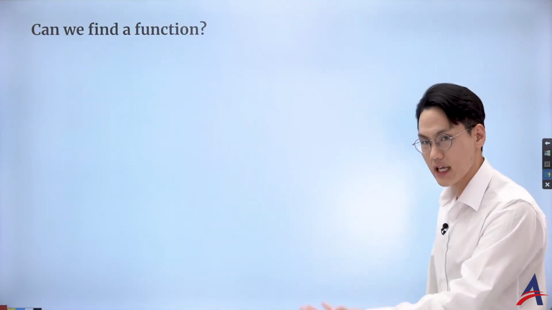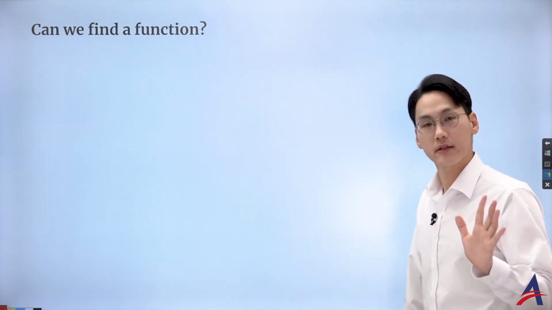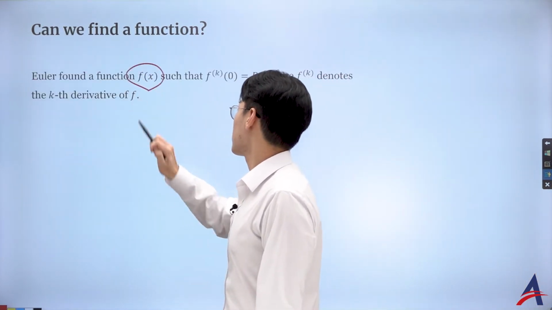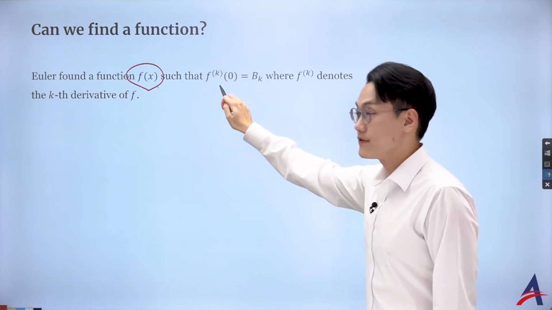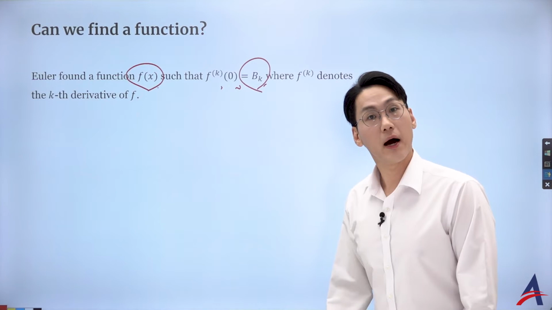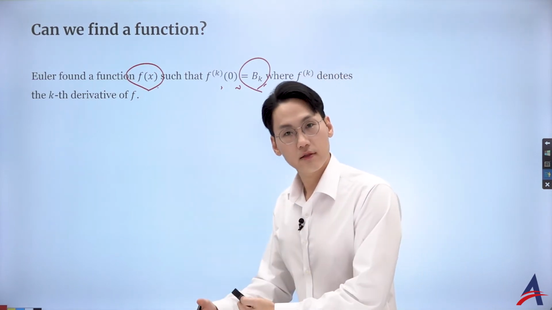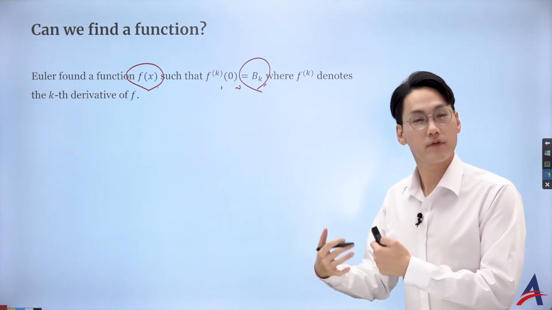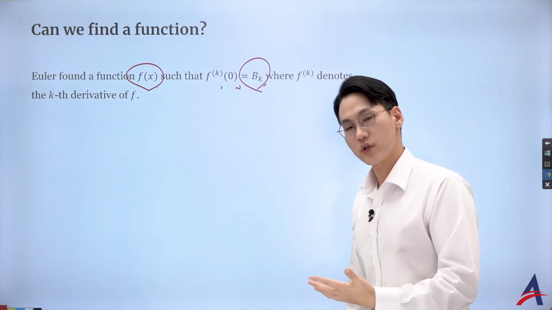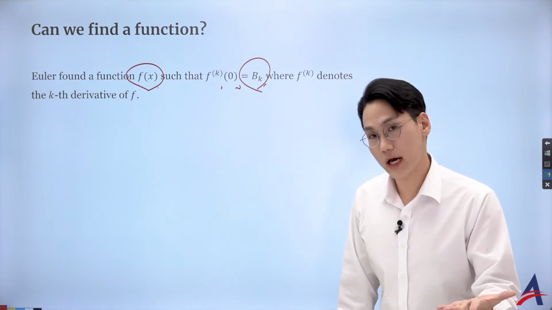So let's get to the second function that I'm interested in, other than sine x over x. Let's have a look at this function. What I want to do is to find this function where its derivative at 0 gives me our Bernoulli number. I want to find a function whose kth derivative will give me the kth term of the Bernoulli coefficient. Oh, okay, hold on a sec. To get the coefficient with derivative, we saw that idea before.